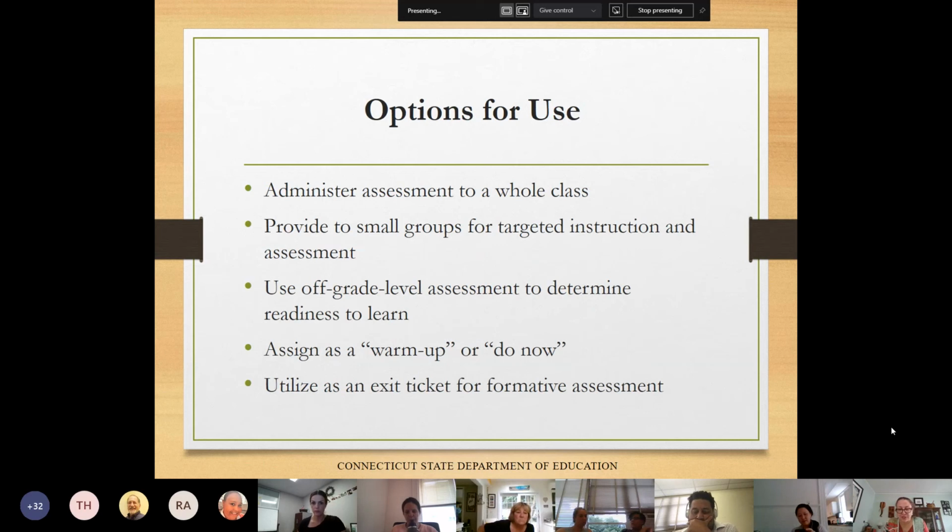Interim assessments, as you already know, are administered on a computer using exactly the same test delivery system as the online summative assessments, but the scope, sequence, number, and timing of the interim assessments are determined at the district level. So we are not going to tell you how and when you use those.